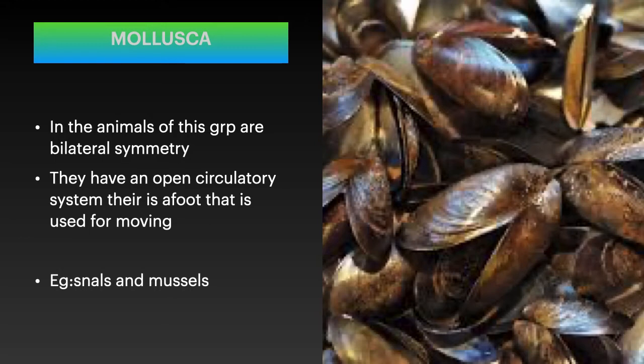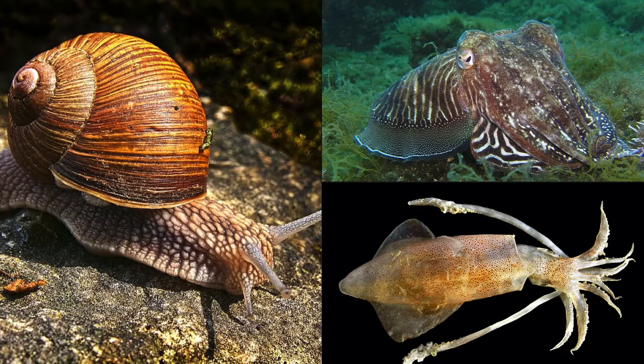There is a foot that is used for moving around, and examples are snails. These are the mussels which you see here in the slide, and the other examples, snails and squids, belong to the mollusca.